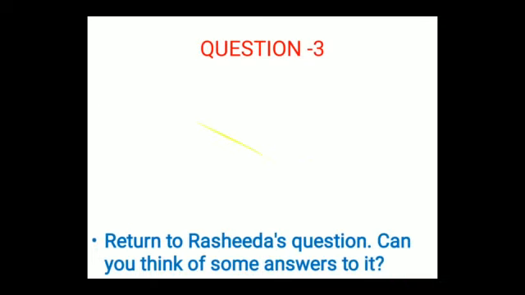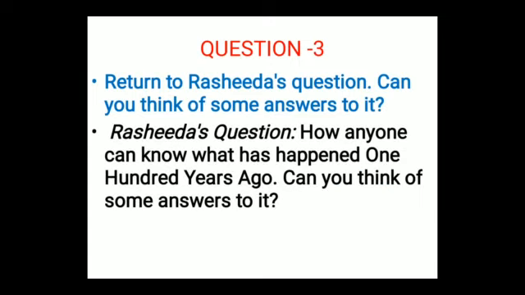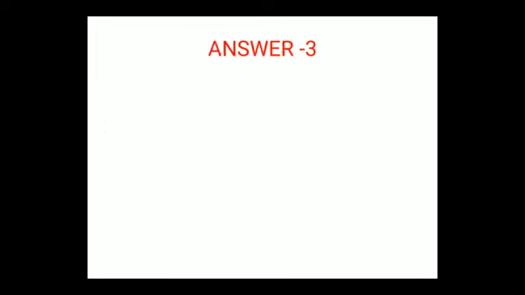Now we will move to question 3. And what is question 3? Return to Rashida's question. Can you think of some answers to it? What was Rashida's question first? Rashida's question was how anyone can know what happened 100 years ago. Can you think of some answers to it?